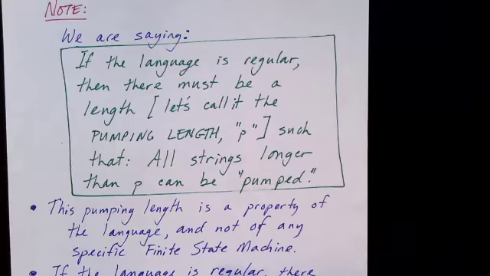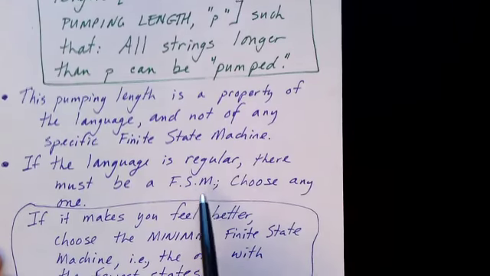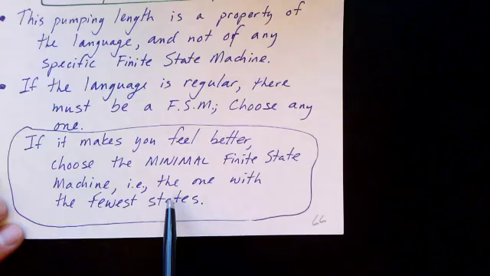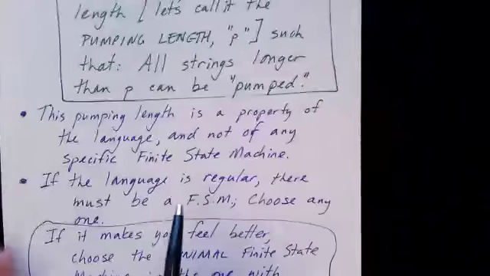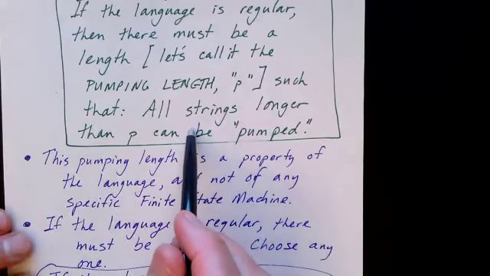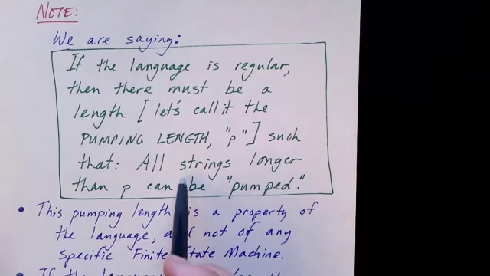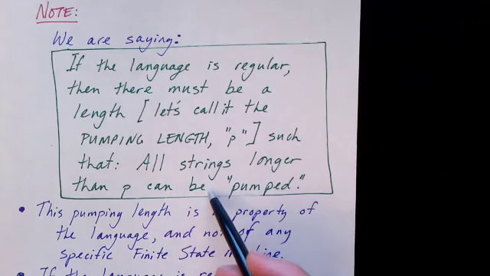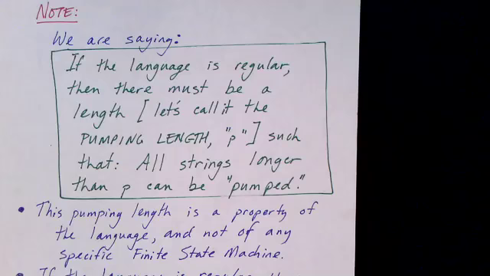If the language is regular, then there has to be a finite state machine to recognize it, so you could choose any one. And if it makes you feel better, you could choose the minimal finite state machine, the one with the fewest states. But the point is that the pumping length is a property of the language itself, and not of any particular finite state machine that describes the language. But the reason the pumping length exists is because any finite state machine that describes the language has to have cycles in it in order to be able to generate strings of arbitrary length. So there has to be a pumping length. The language has to be pumpable, we might say.